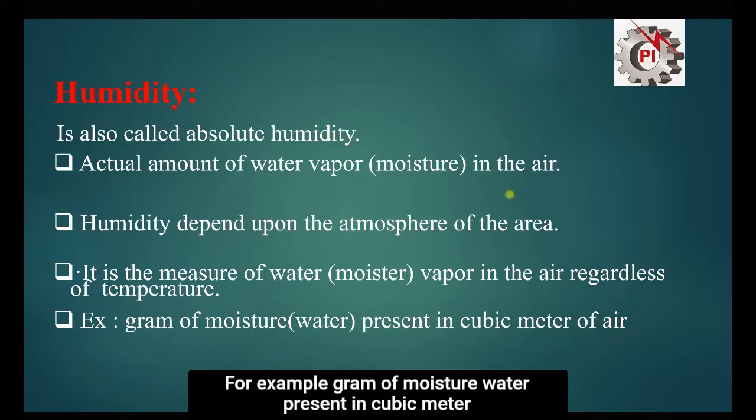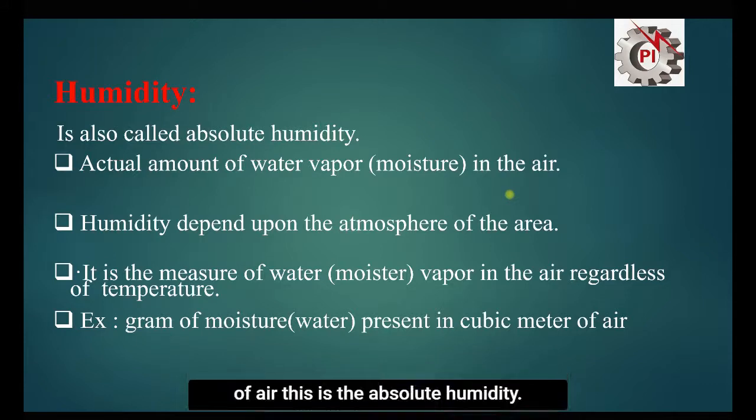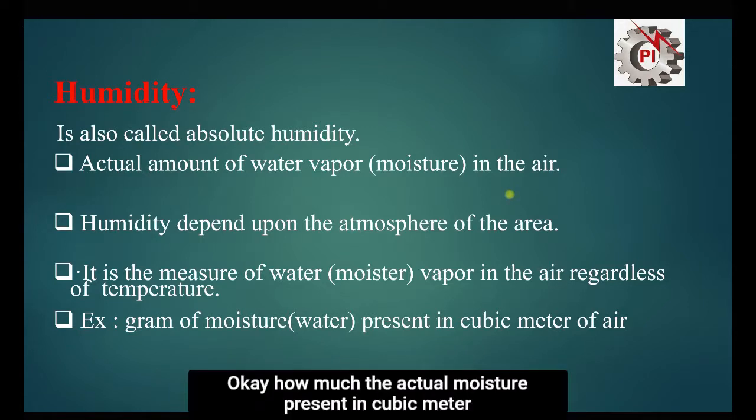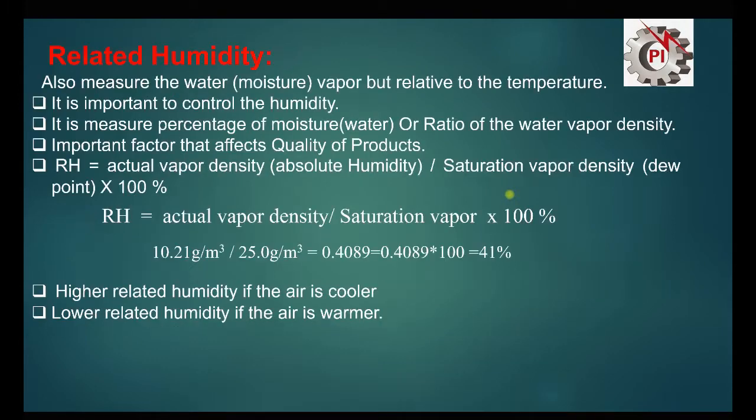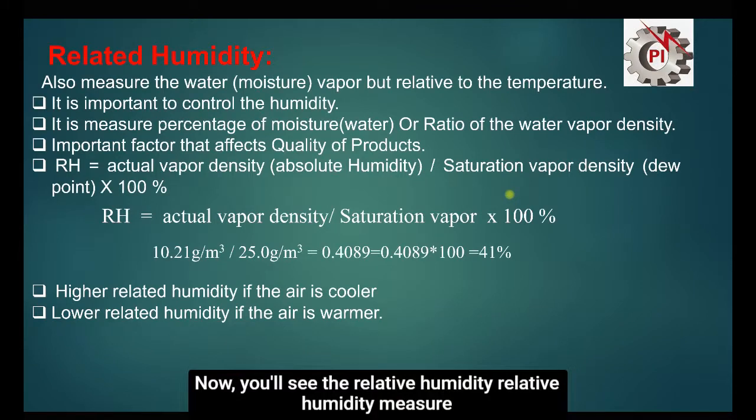For example, grams of moisture water present in a cubic meter of air. This is the absolute humidity. How much actual moisture is present in a cubic meter of air is called absolute humidity. Now we will see the relative humidity.